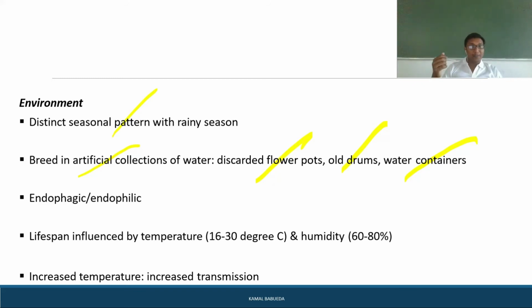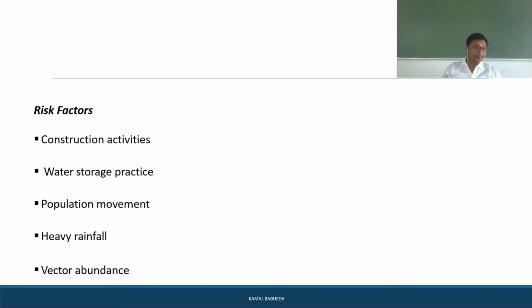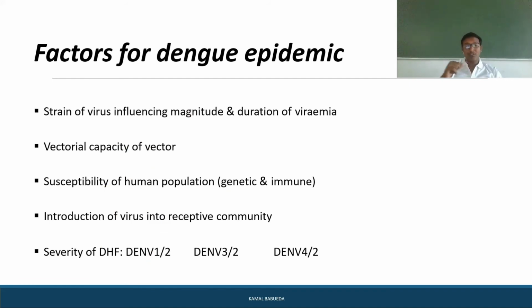So here the lifespan is influenced by the temperature. 16 to 30 degrees Celsius and humidity 60 to 80% will favor the lifespan of this mosquito, and increased temperature will increase transmission of the disease. Coming to the risk factors here: construction activities where the water storage practice is not proper, population movement, heavy rainfall, and vector abundance. So these are all the risk factors that favor the female Aedes mosquito breeding pattern.